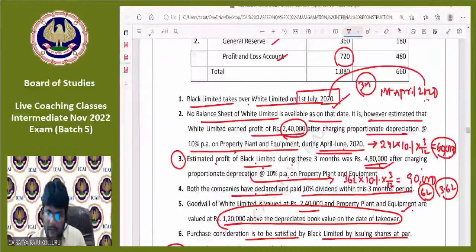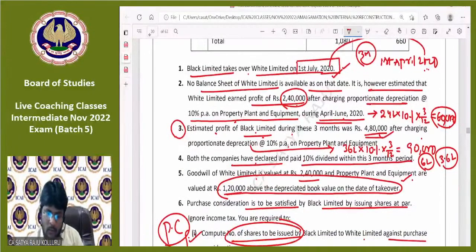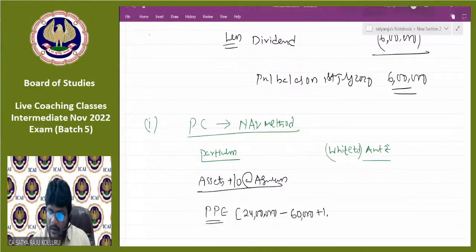Fine. After that, he also provided another piece of information in point number 5, please all of you concentrate. Goodwill of White Limited is valued at 2,40,000 and property, plant and equipment are valued at 1,20,000 above the depreciated value on the date of takeover. So above the depreciated value, we are agreeing 1,20,000 in excess.